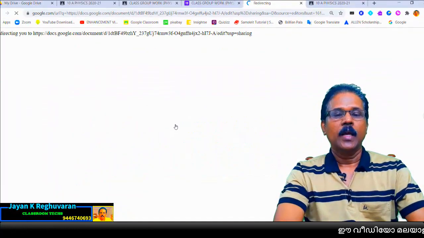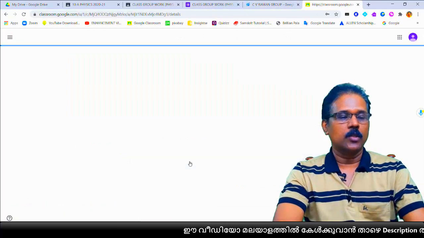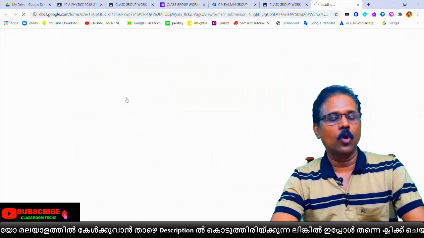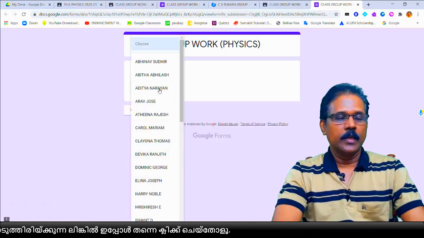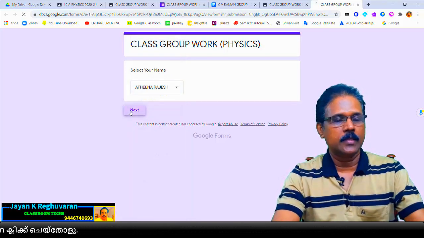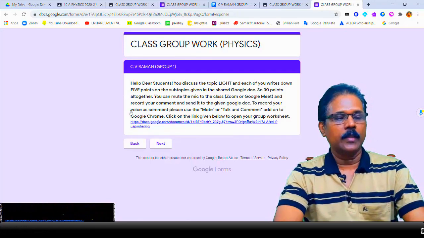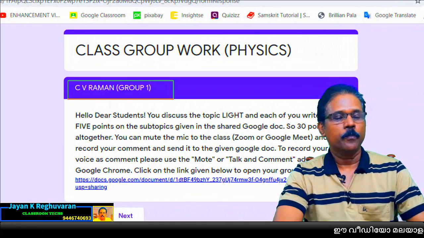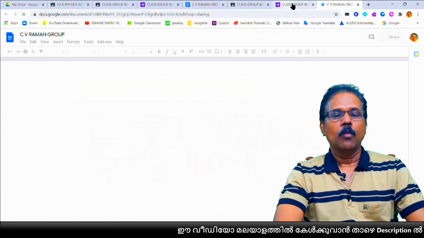Then she is starting. I am opening the other classroom also, another student is also opening the classwork, and he or she is opening that Google form. At that point it asks the name. Then the child selects her name, then clicks next. Then she also understands that she is in the CV Raman group. Okay, so she is selecting that Google Doc link. So now both of them